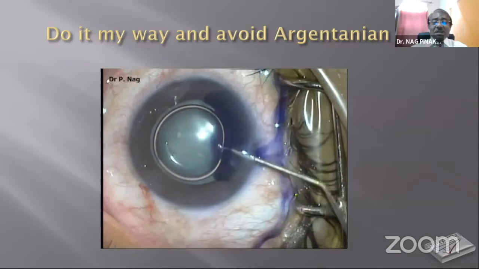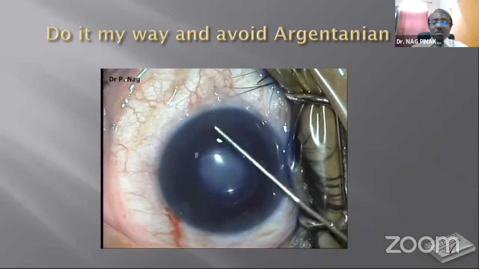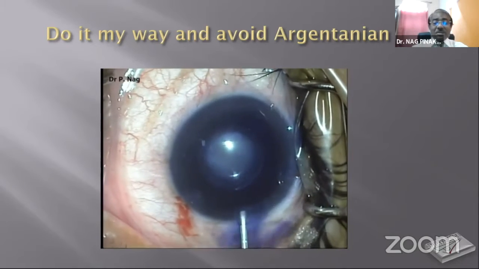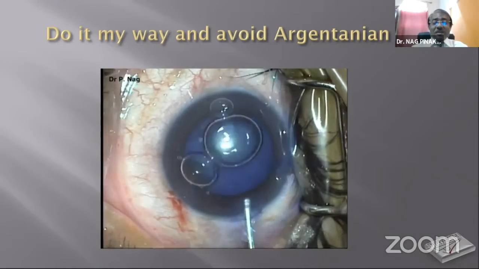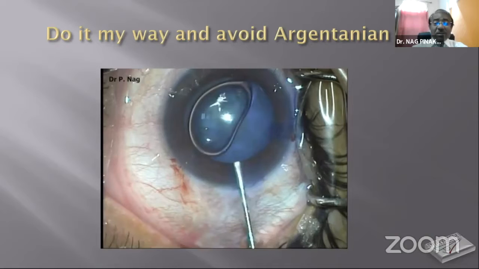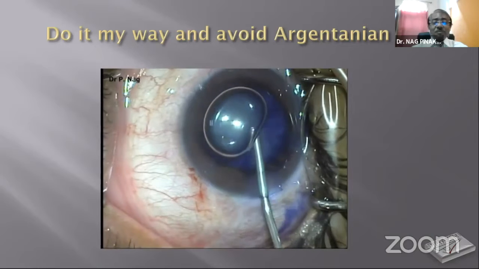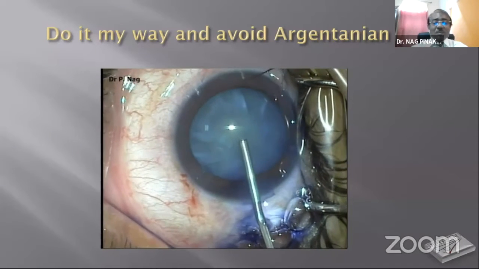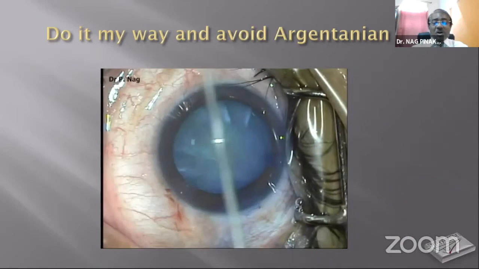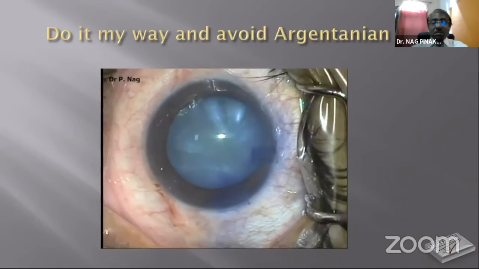Especially in this pandemic situation, more and more people are coming with hard white mature cataract. Usually we used to get 2 in a list, but now I'm getting 4 or 5 in a list, because those are the people who are desperate to have the surgery, and we are getting more of these very intumescent white mature cataracts recently. So I have stained the capsule now and put some normal hypermellose, that's normal methyl cellulose.